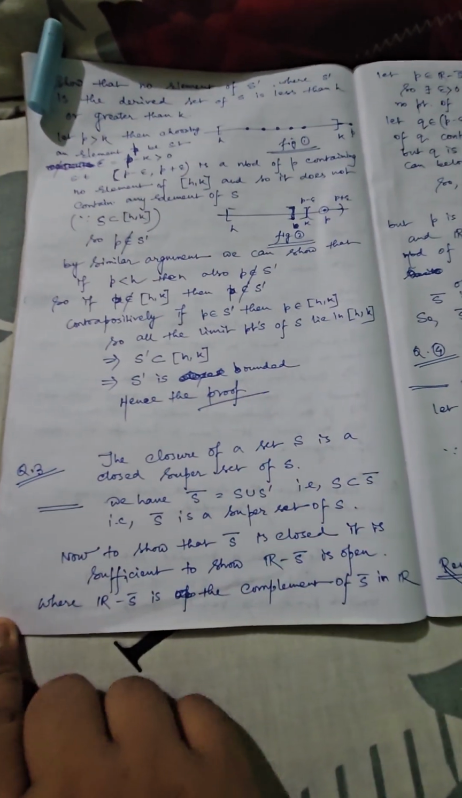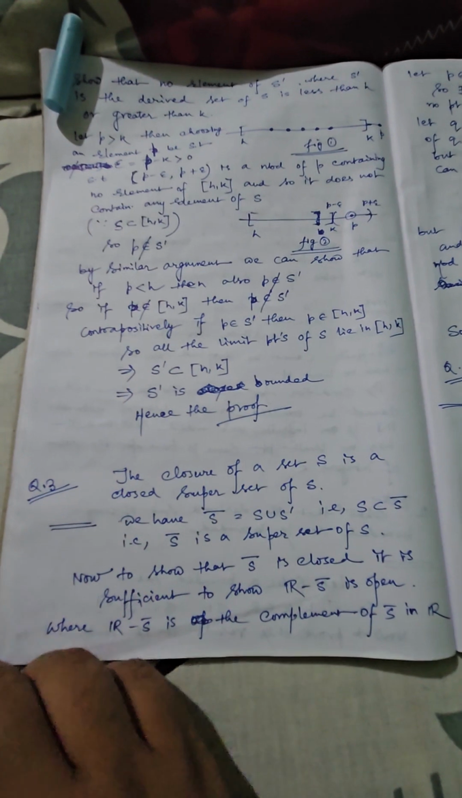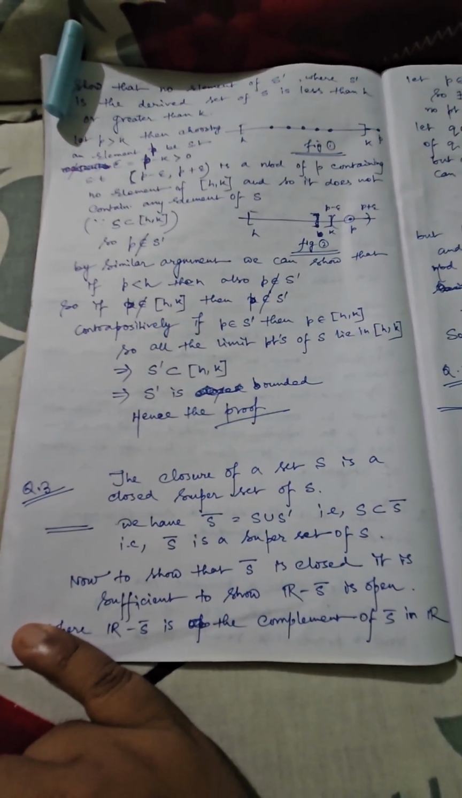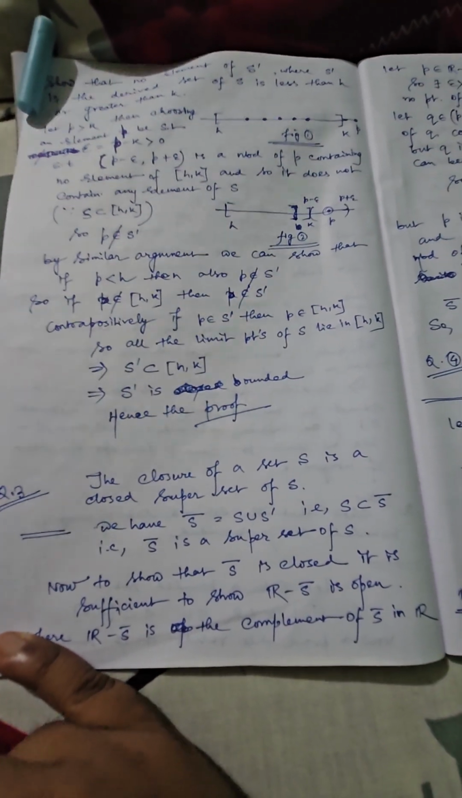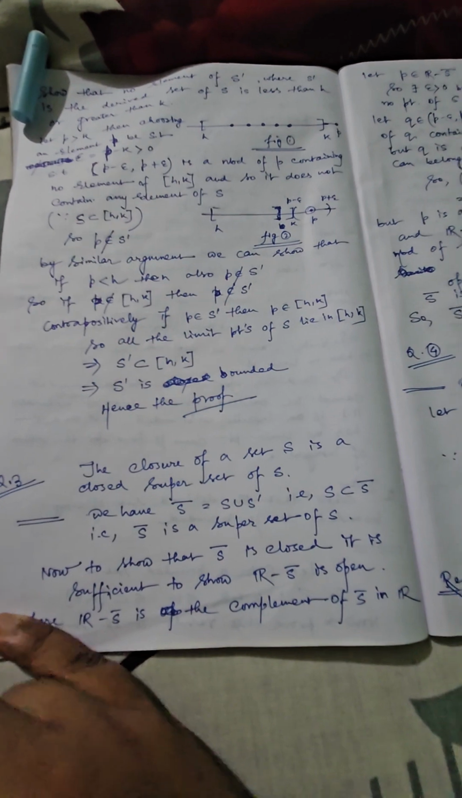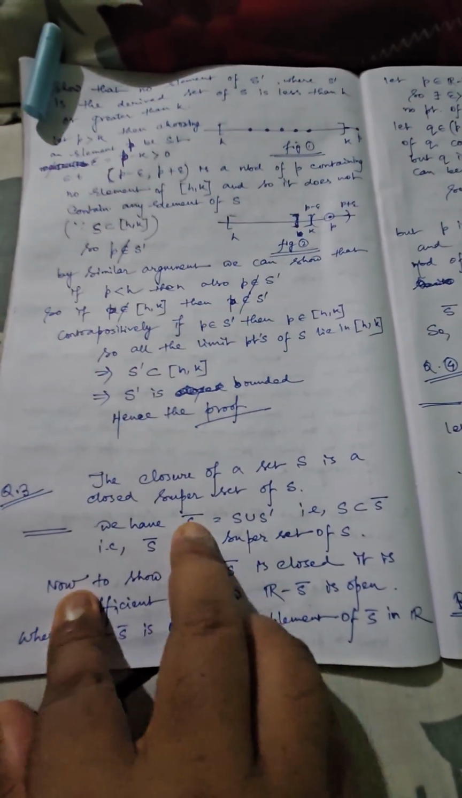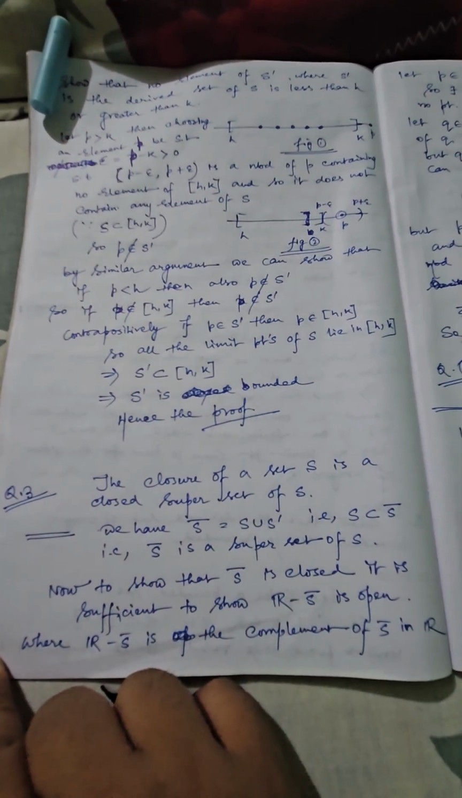Now we have another important result. The closure of a set S is a closed superset of S. I hope we all understand the meaning of superset. If A is contained within B, then A is the subset, B is the superset. That means the larger one is the superset, the smaller one is the subset. So let us use the definition of closure. Closure means S bar. Suppose this is the closure of S. S bar can be written as S union S dash.